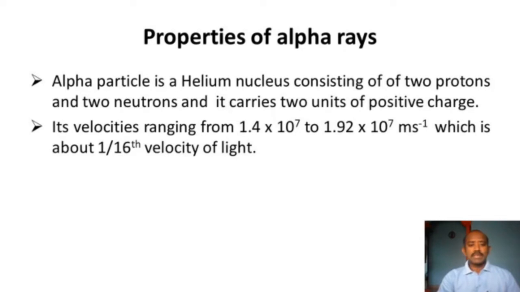The velocity is not constant for alpha rays; its speed is not equal to the velocity of light, but about 1/16th of it.